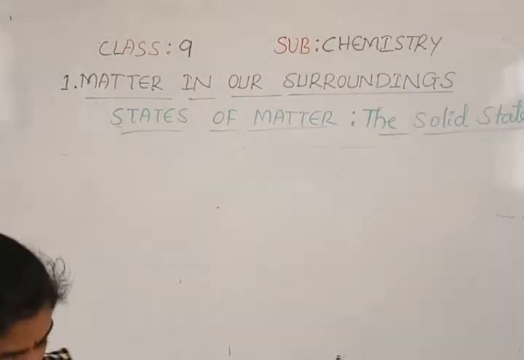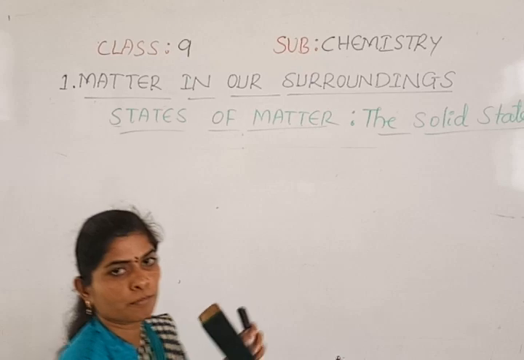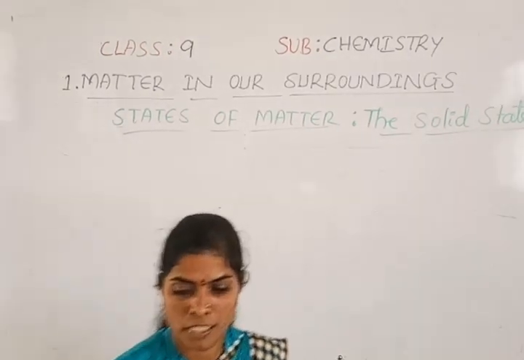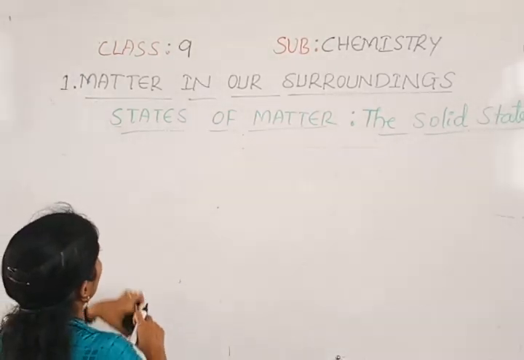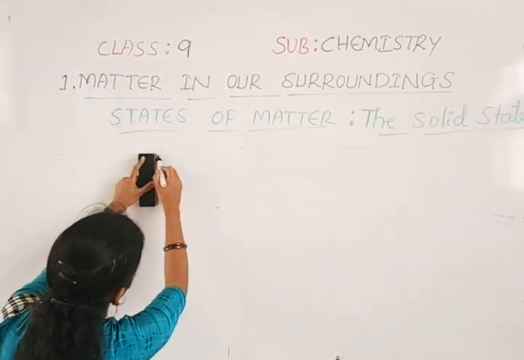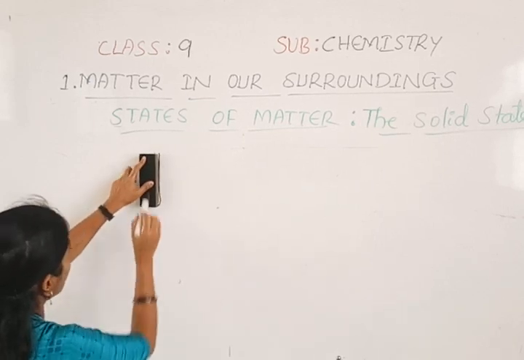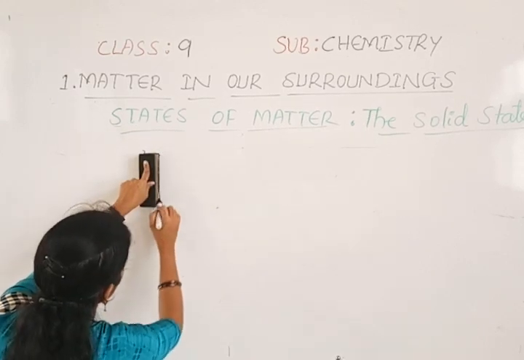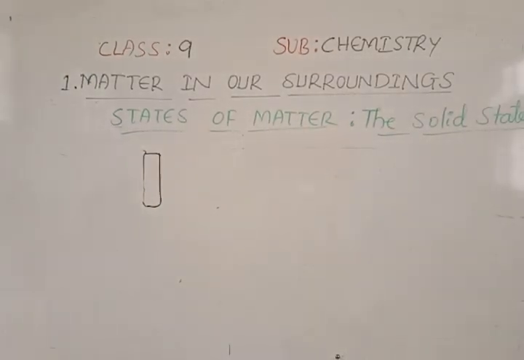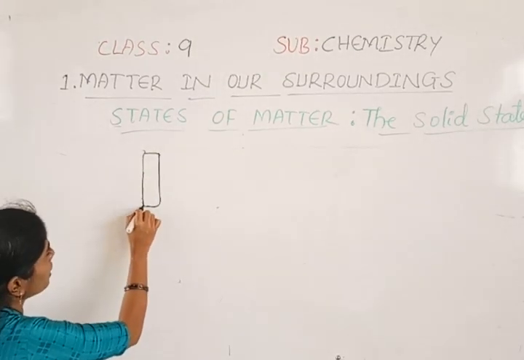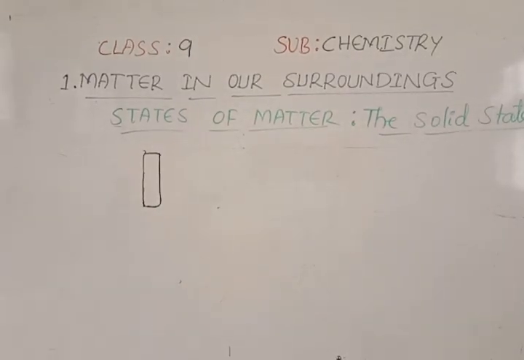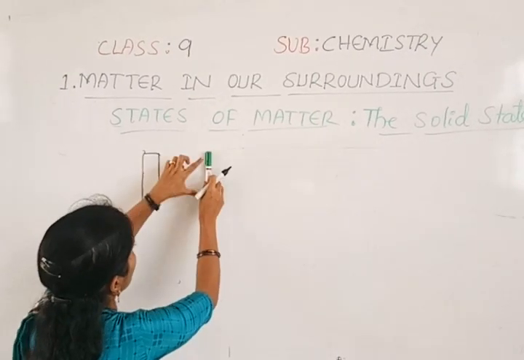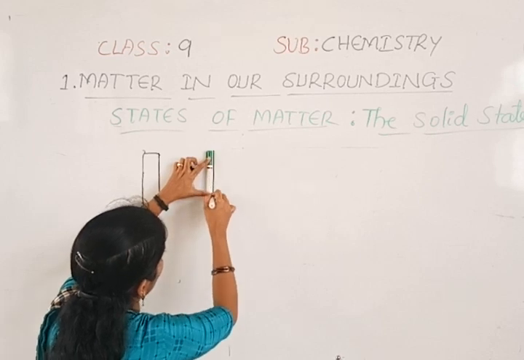Now I have the duster here. Can you see this duster? Yes. So now I will make an outline of this duster. If you have a book and pencil, or any solid objects around you, you can also make outlines like this. And I have markers of different colors. Now I will mark the outline for this marker also.